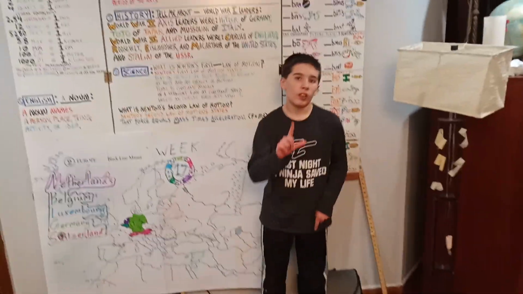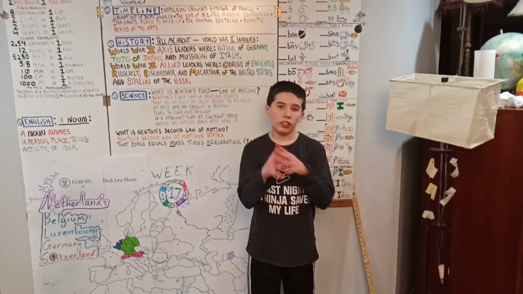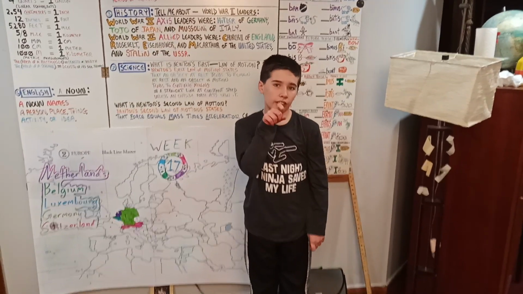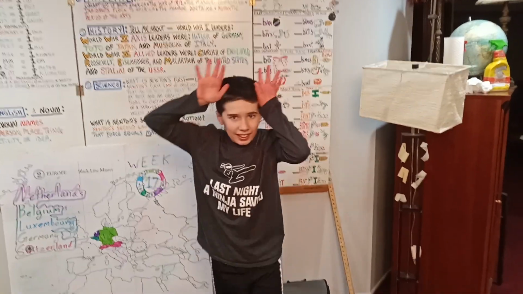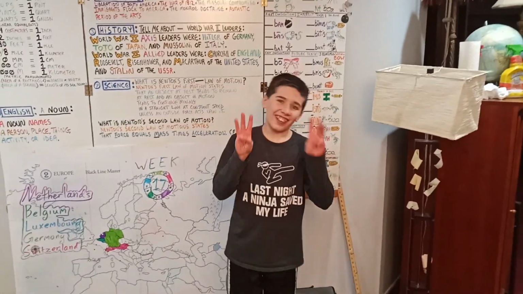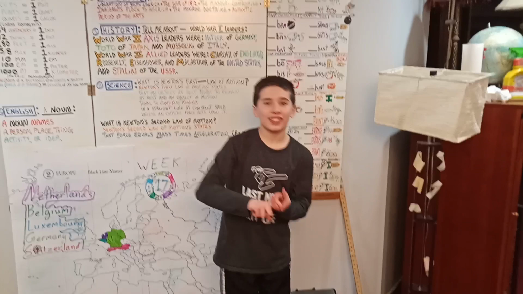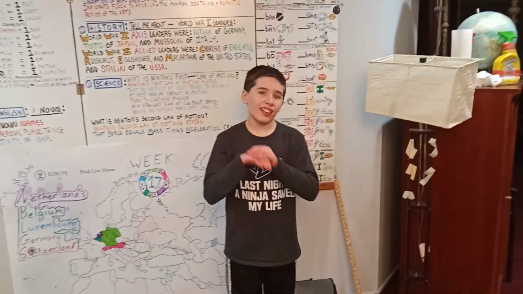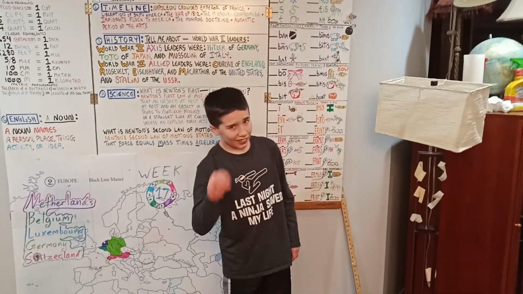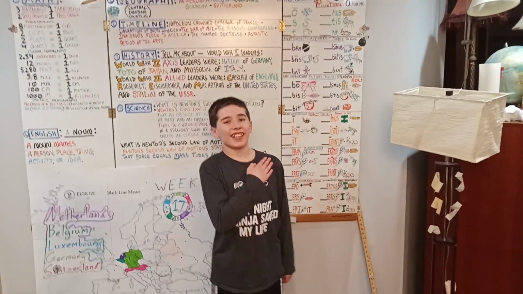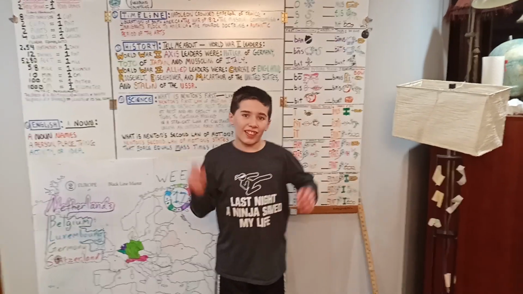Here we go. World War II, Axis leaders were Hitler of Germany, Tojo of Japan, and Mussolini of Italy. World War II, Allies leaders were Churchill of England, Roosevelt, Eisenhower, and MacArthur of the United States, and Stalin of the USSR. That's the sign for communism.